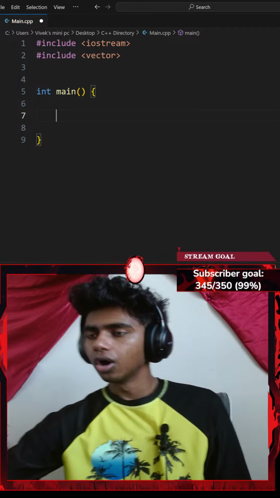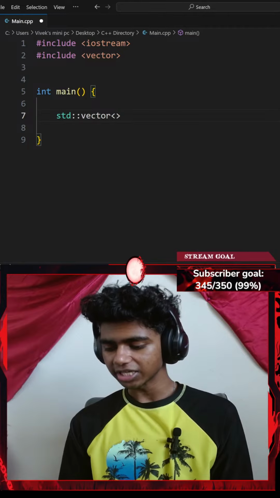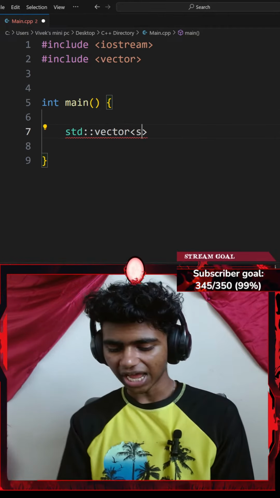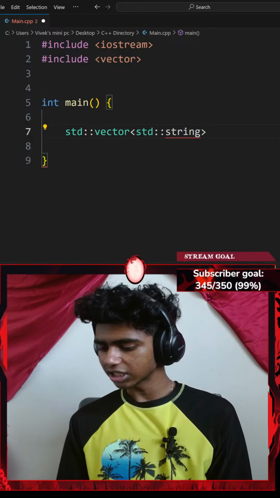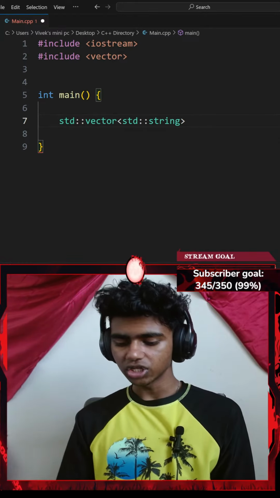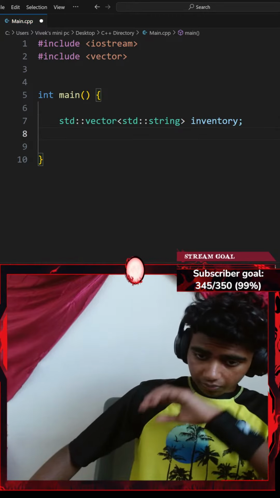There we go. Okay, next up, let me go ahead and create a std::vector with a pair of angle brackets that only consists of std::string. Okay, and this vector is going to be called inventory. There we go. I'll end that with a semicolon.